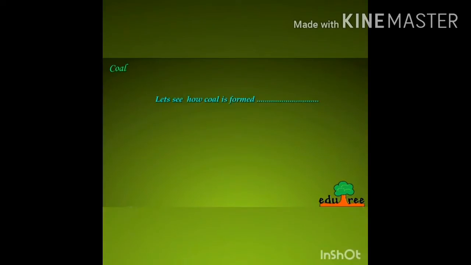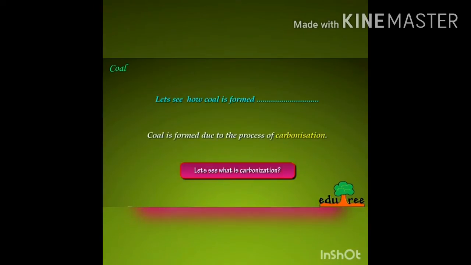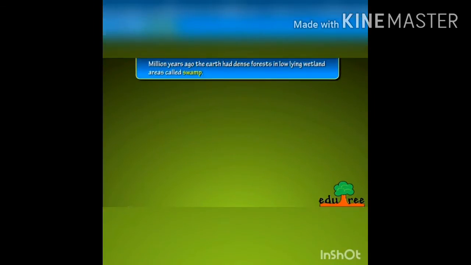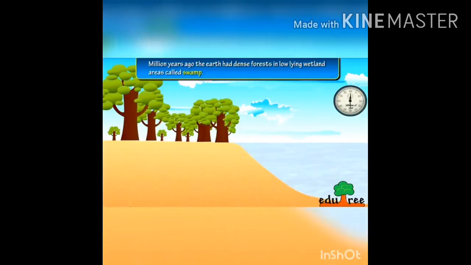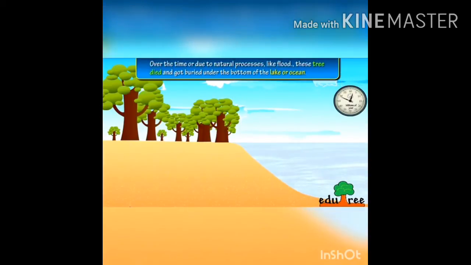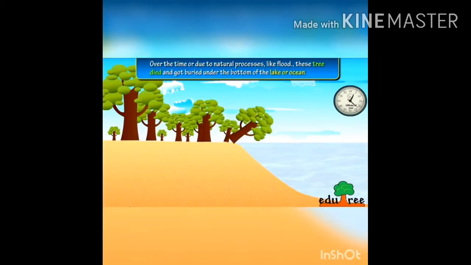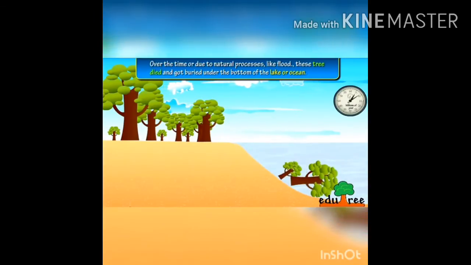Let's see how coal is formed. Coal is formed due to the process of carbonization. Let's see what is carbonization. Millions of years ago, the earth had dense forests in lower-lying wetland areas called swamps. Over time or due to natural processes like flood, these trees died and got buried under the bottom of the lake or ocean.